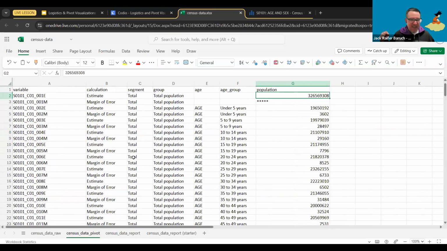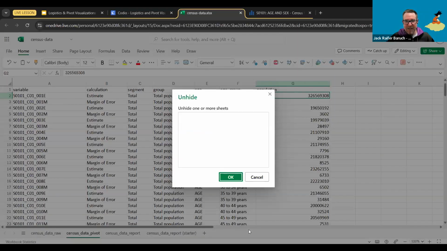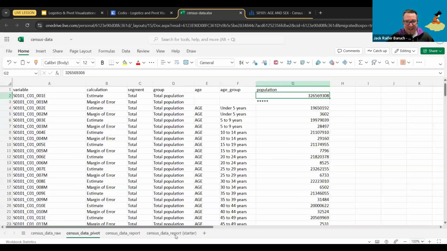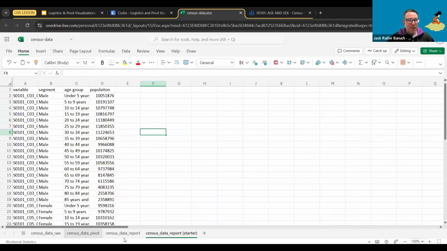So Anwar, the information that was down there in those empty columns is irrelevant, so don't worry about it. So the last step, all I'm saying is that if you come down here, click the right mouse button, there's an unhide button. And there you're going to find this data sheet called Census Data Report Starter. You can just click on that so that you can see it. And it's going to be this table, which is the table that we're going to use for the second part of the lesson.